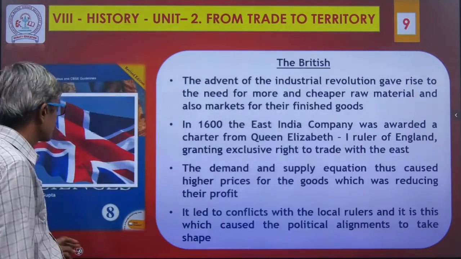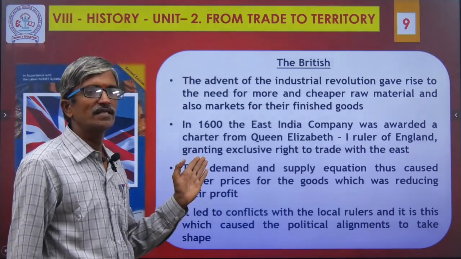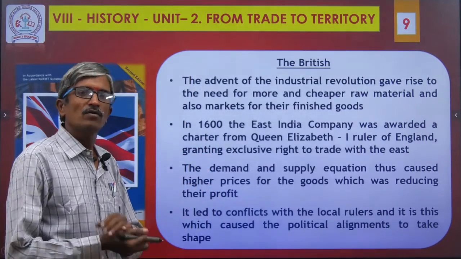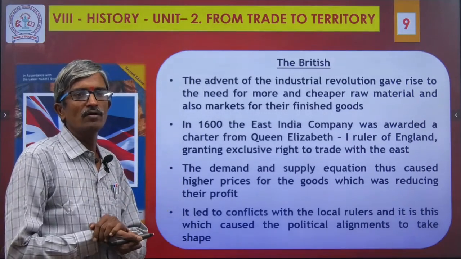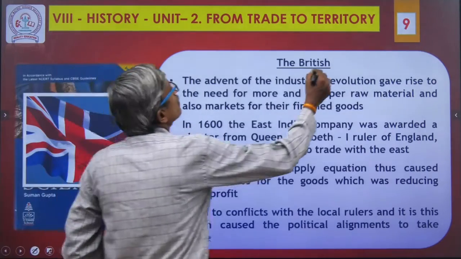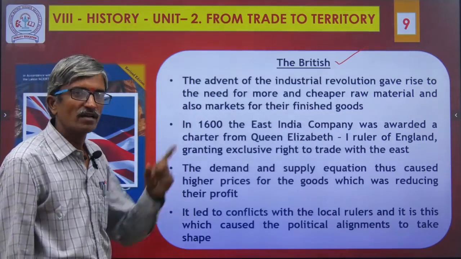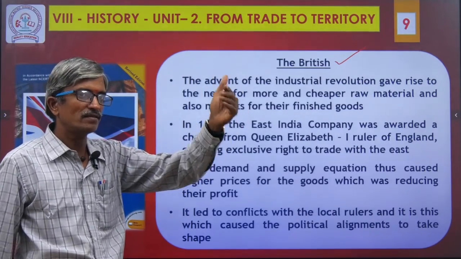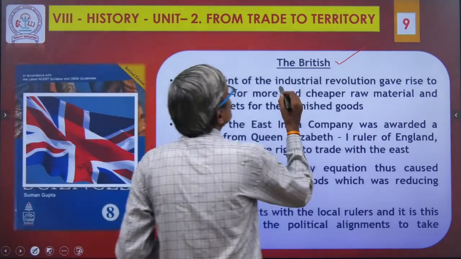Next, British. The fourth are the British. Finally they reached, but they were the long-lasting ones. They occupied the entire Indian territory and became a powerful ruler in India. The fourth one is British. The advent of the Industrial Revolution. In the previous slide, I left one tag: why did they wipe out the Dutch? Because of this particular reason.